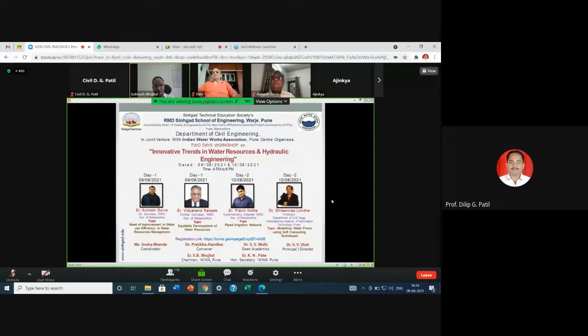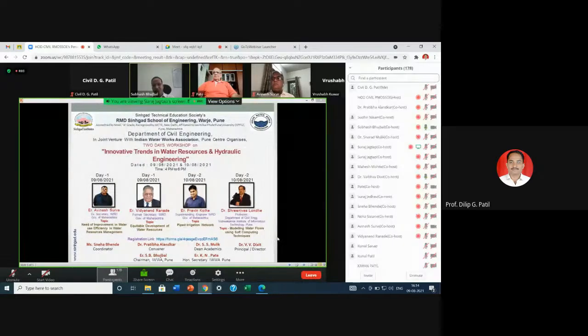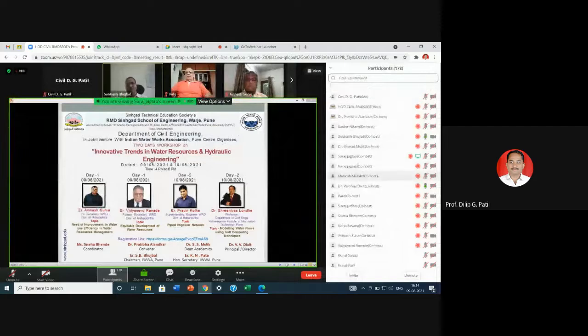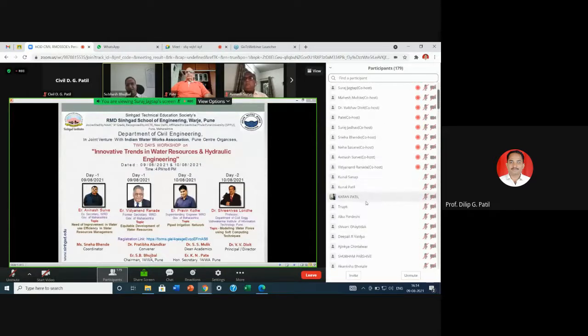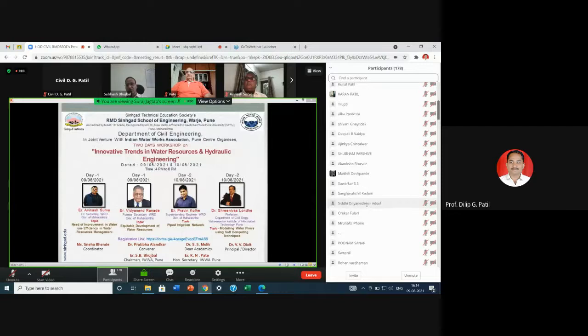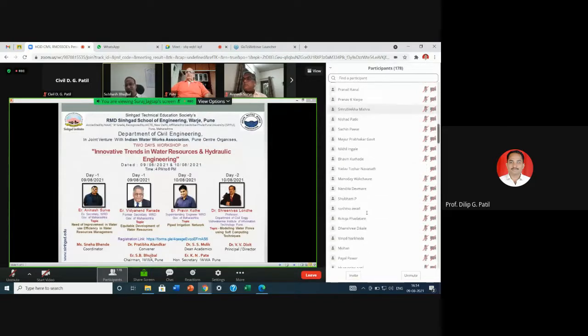I welcome Dr. B.V. Dikshit sir, Mulik sir from Sehgad School of Engineering, my colleague Pate Sahib, Secretary IWA Pune Sector, and also all the participants to today's workshop on innovative trends in water resources and hydraulic engineering, which has been organized by RMD Sehgad School of Engineering Pune in association with IWA Pune Center.